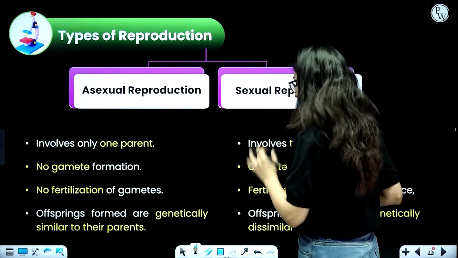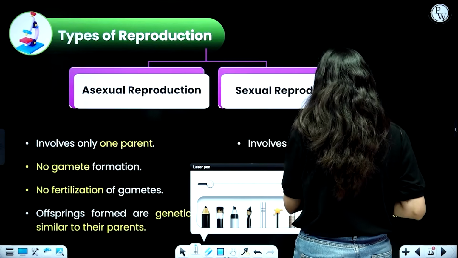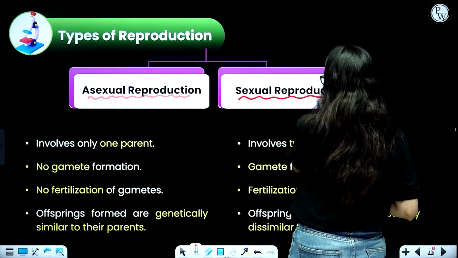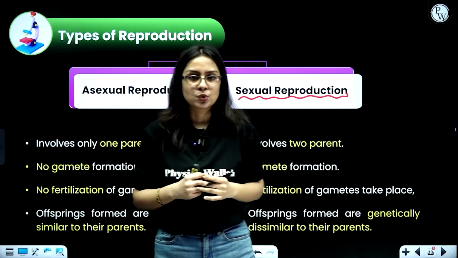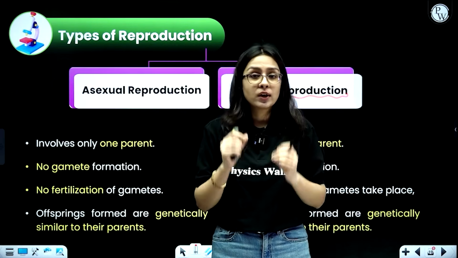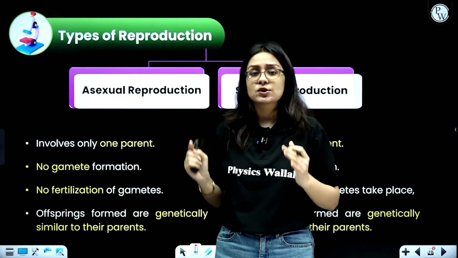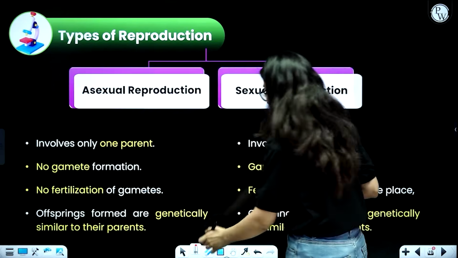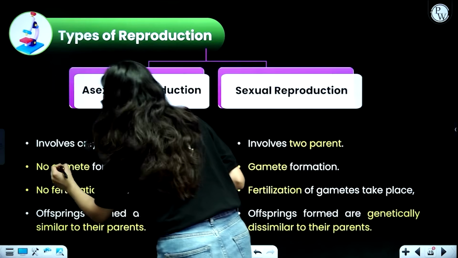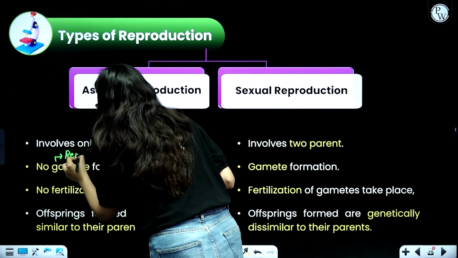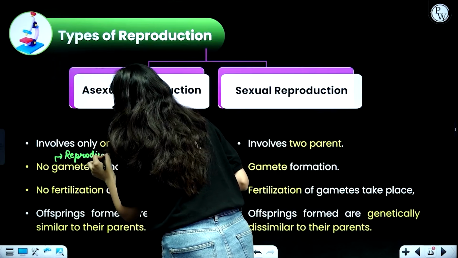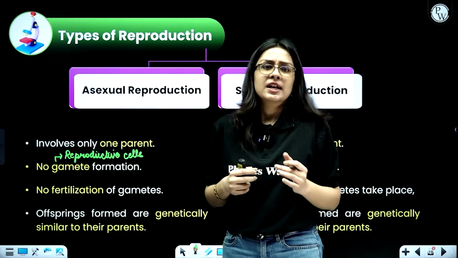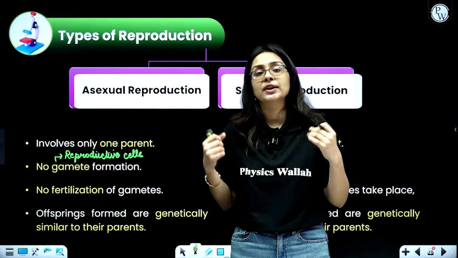There are, students, basically 2 types of reproduction. Firstly, we have asexual reproduction, and then we have sexual reproduction. Talking about asexual reproduction, students, it involves only one parent. Only one parent is involved. In case of asexual reproduction, there is no gamete formation. Now you might think, ma'am, what is a gamete? Gametes, students, are actually your reproductive cells. So simply the cells which are involved in reproduction are called gametes. So since only one parent is involved, beta, there will be no gamete formation.